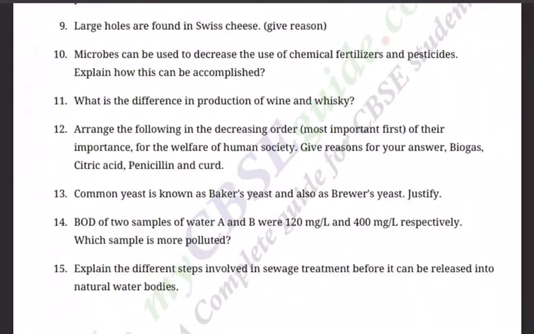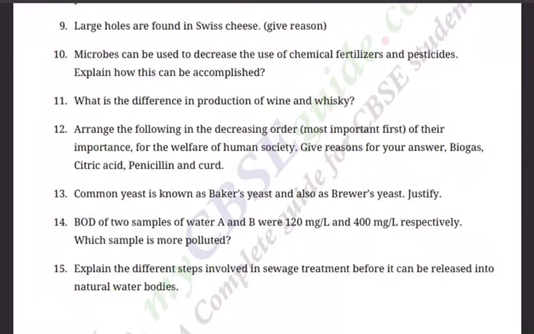Question number 13. Common yeast is known as baker's yeast and also as brewer's yeast. Justify. Question number 14, very very important. BOD, biological oxygen demand, sometimes it is also called biochemical oxygen demand, of the two samples of water A and B were 120 mg per liter and 400 mg per liter respectively.